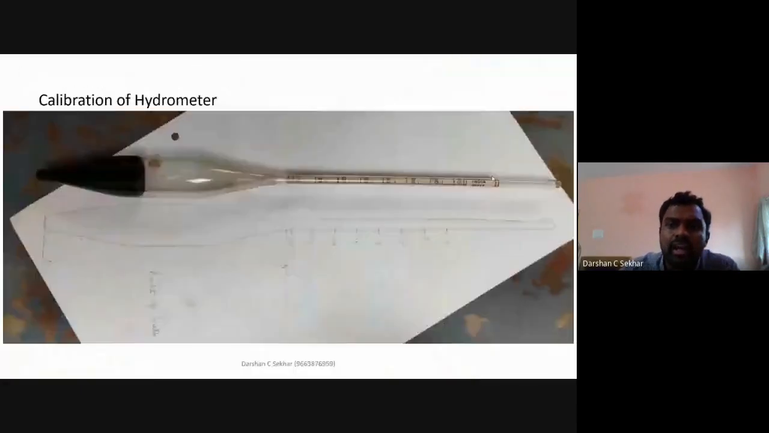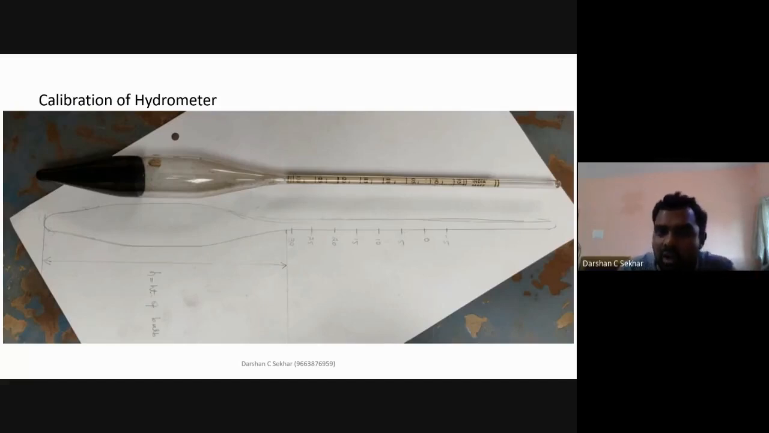So if I start the analysis, the first thing I require is calibration of the hydrometer. Before the start of the test, I need to do this. How do I calibrate? You take a white sheet, place the hydrometer on the white sheet, and trace out the boundary. Once you have traced out the boundary, mark these readings: 30 here, 25 here, 20 here, 15 here, 10 here, 5 here, 0 here, and -5 here.